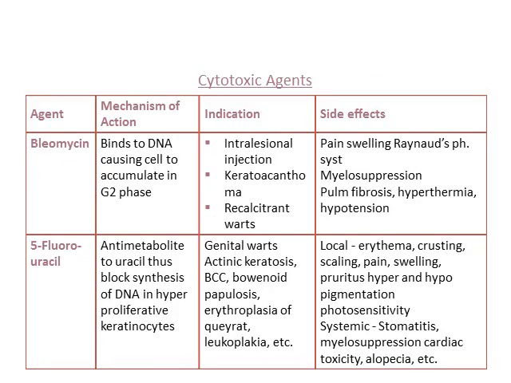There are certain other cytotoxic agents such as bleomycin and 5-fluorouracil, but these are more commonly used as intralesional injections. Topical 5-fluorouracil is also used in warts, BCC, Bowenoid papulosis, and certain locally invasive malignancies.